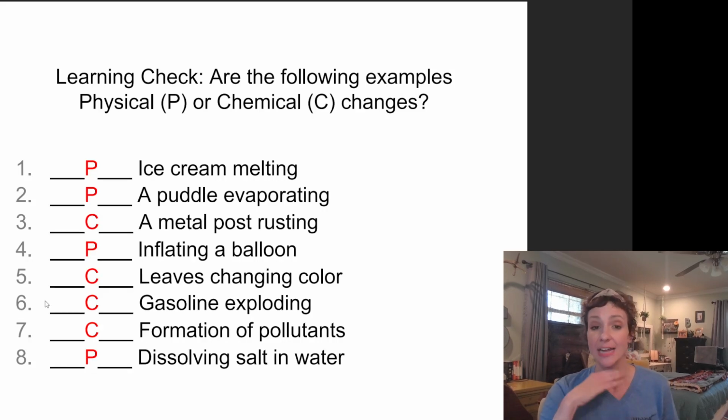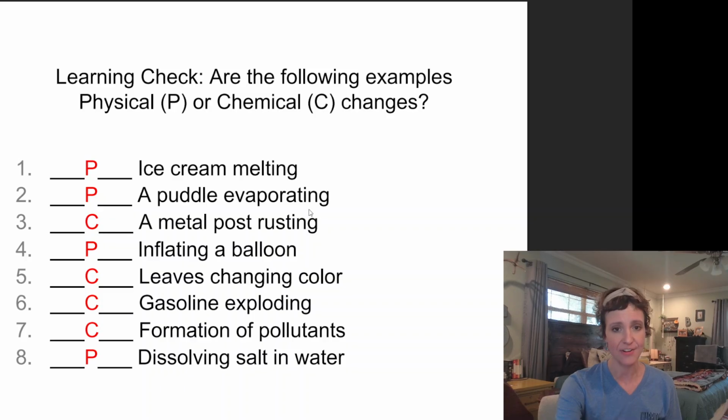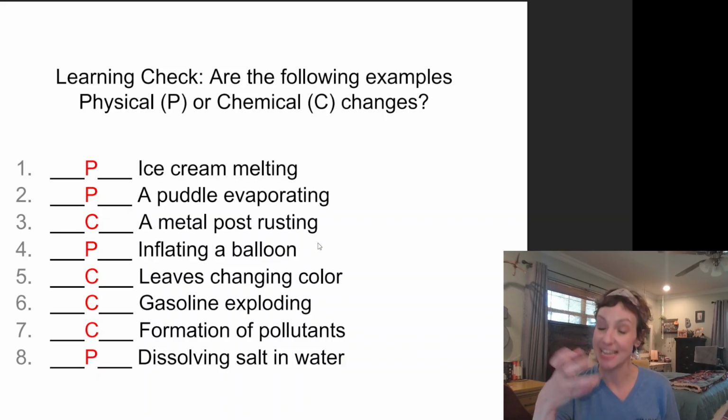Let's see. Ice cream melting. I am zoning in on that phase change word. Melting. I don't care if it's ice cream. I don't care if it is a panda. I don't care if it is water. Pandas do not melt. Well, at high temperatures, pandas will melt. Anyway, I see melting. Phase change, that is simple physical change, right? Evaporating. Oh my gosh, another phase change word. Physical. Rusting. Rusting involves a chemical reaction.